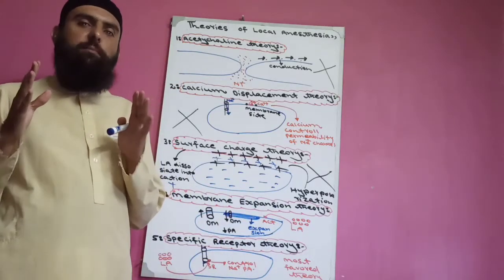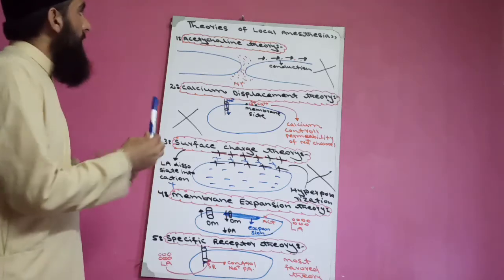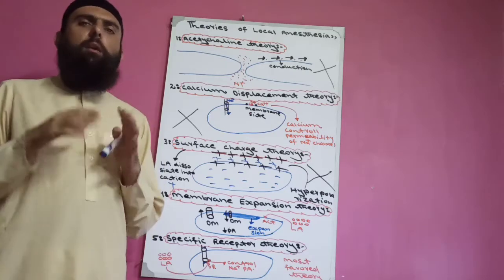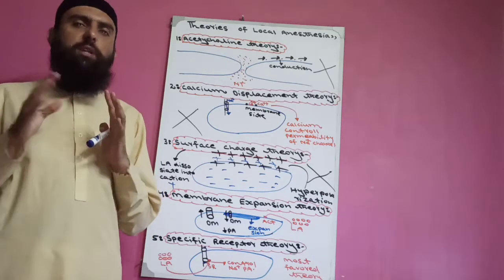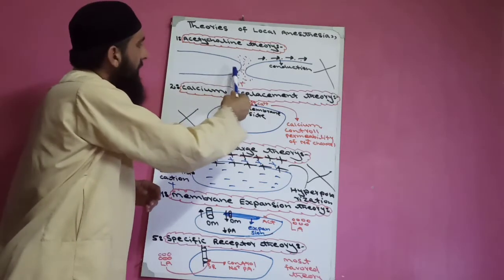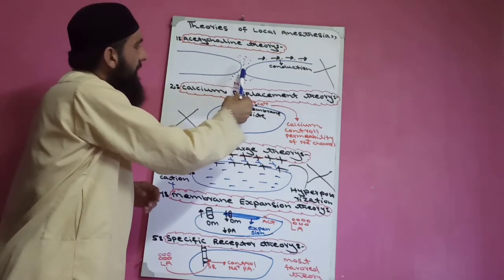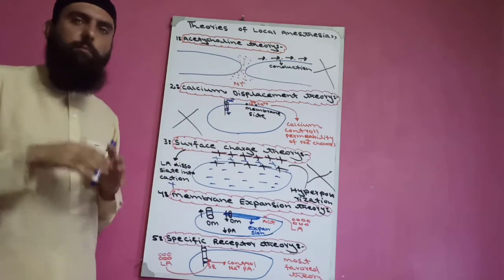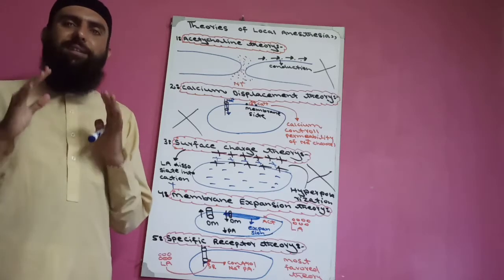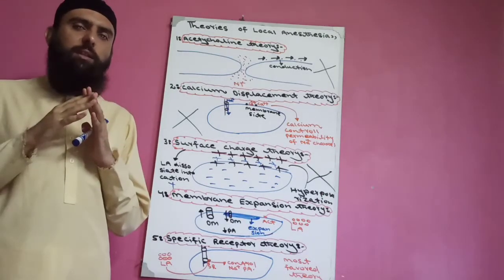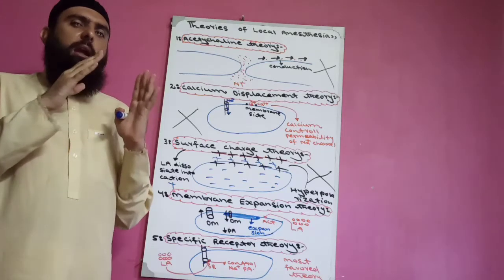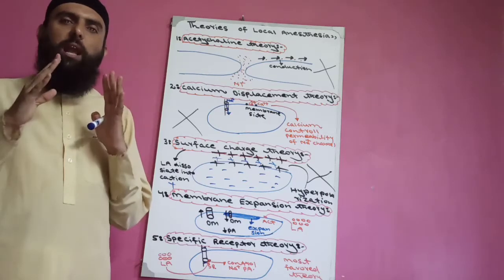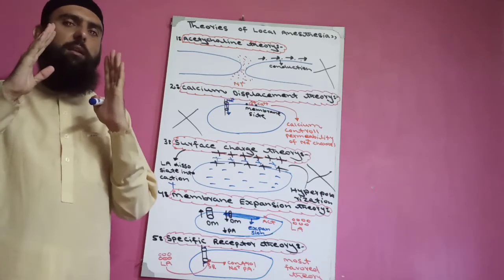Now, first we start from the first theory of local anesthesia, the acetylcholine theory. Now, we know that acetylcholine is a neurotransmitter which is present in the gap between 2 neurons, meaning synapses. But the acetylcholine theory states that acetylcholine acts as a neurotransmitter, but it also has one additional function.